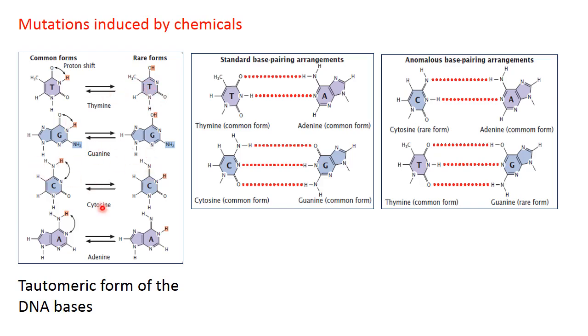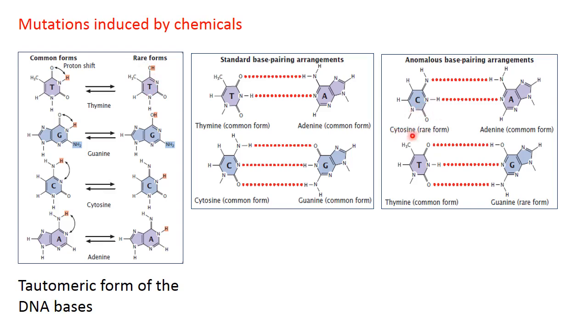Similarly for all the types of bases, this is the most common form present in the cell, and this is the tautomeric form of each base, which is present in rare forms but present in the cell. And thymine, the most common form, pairs with adenine, as we know thymine pairs with adenine and cytosine pairs with guanine. This is the general pairing, but when these bases change to their tautomeric or rare form, then their binding changes.